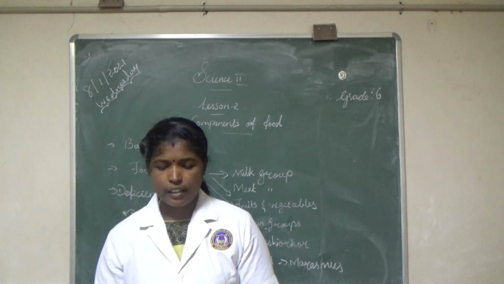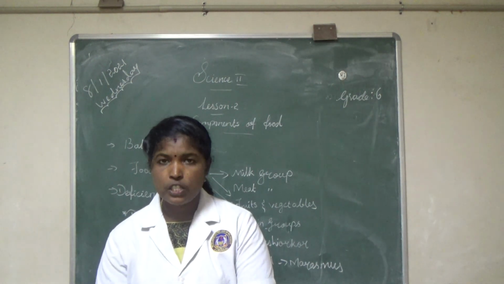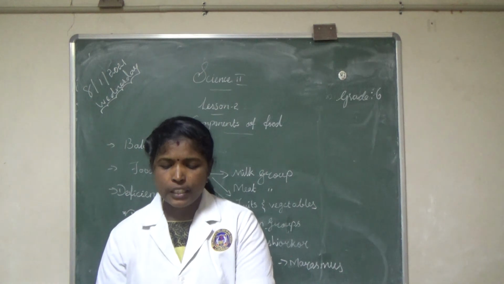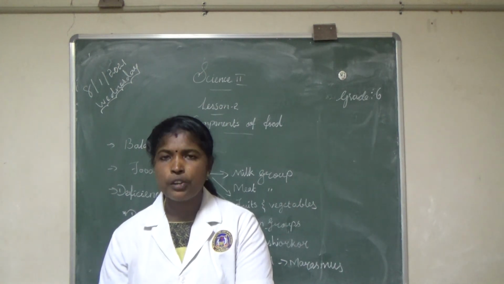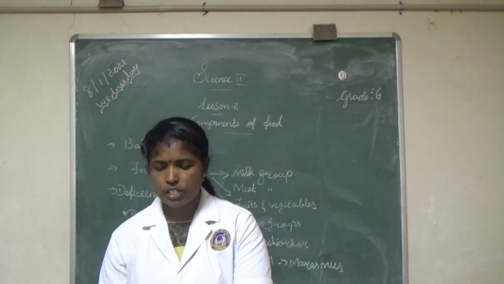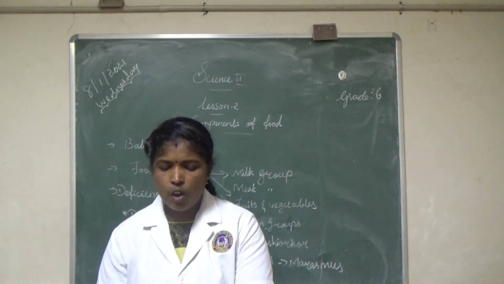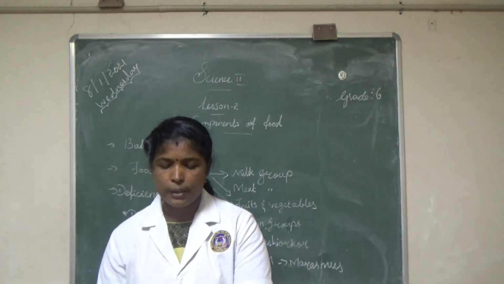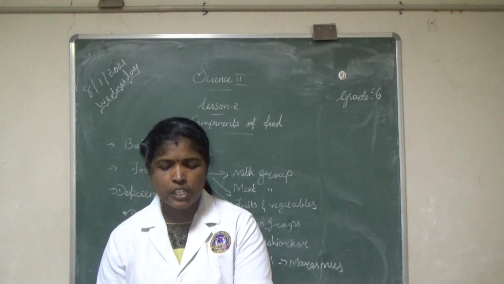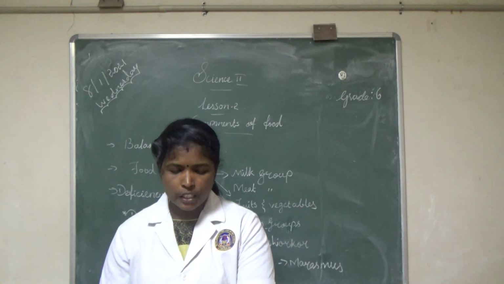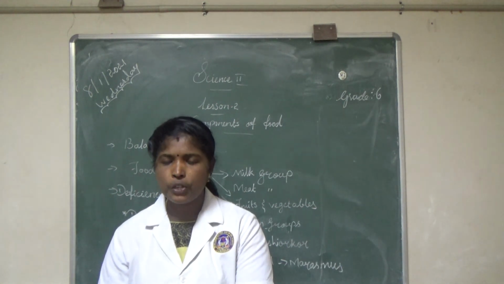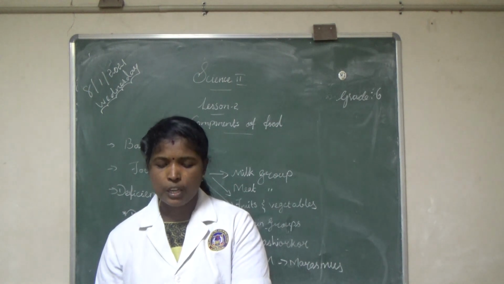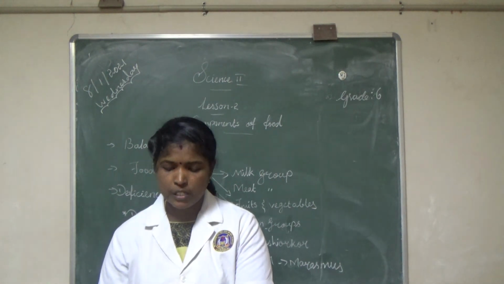Then next page, deficiency of protein. Underline it. Deficiency of protein leads to a disease called kwashiorkor. What is called protein energy malnutrition? Deficiency of proteins along with carbohydrate deficiency is called protein energy malnutrition, which leads to marasmus. Underline it.